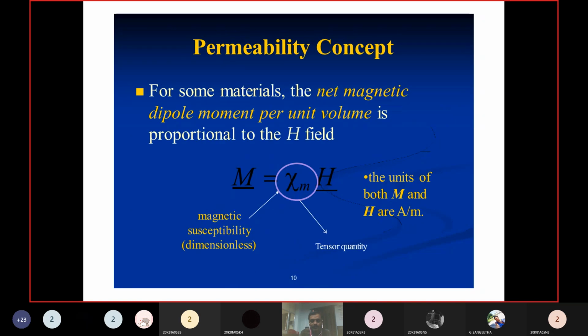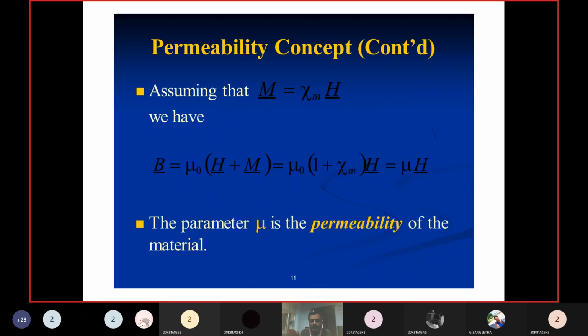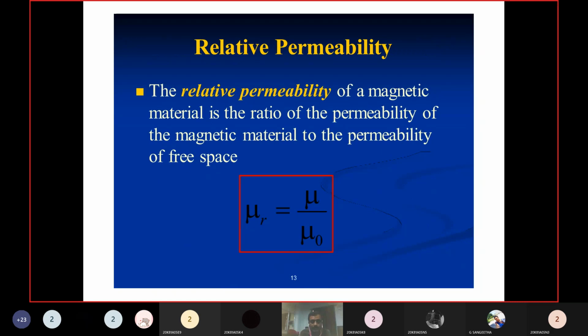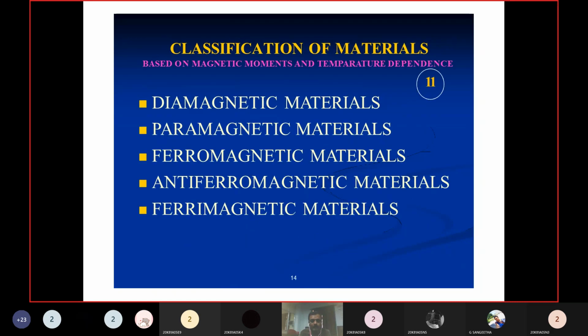There is a relation between chi and M. Chi is equal to M by H. That is the magnetization. Now, we already discussed the types of magnetic materials: mainly dia, para, ferro, anti-ferro and ferrimagnetic materials. We will discuss the anti-ferro and ferromagnetic materials.